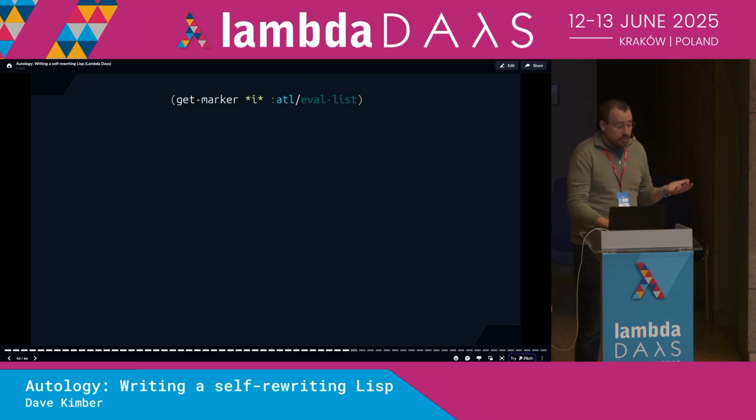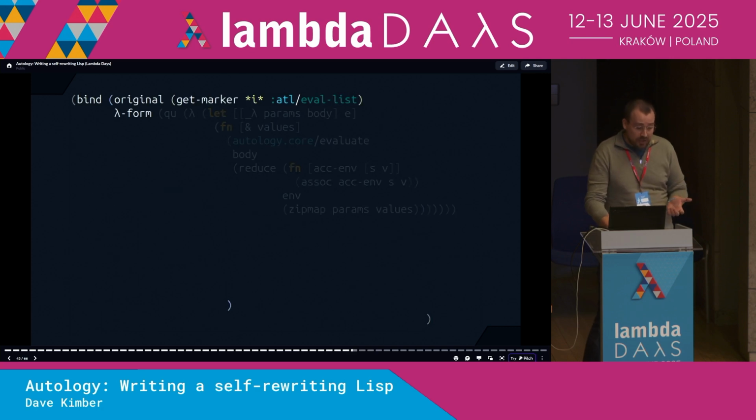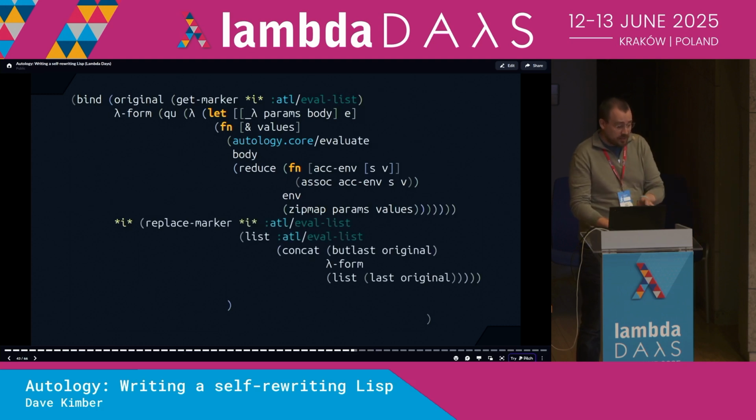So we're going to do that. We'll grab the eval list section and bind it to a variable original. We then define the new special form, a quoted list containing our test value, in this case just the lambda symbol, and our result expression, which is what actually handles creating a function. Then we're going to rebind I, replacing the eval list expression with a version where we splice in our lambda special form before that default expression at the end. And now we can immediately use this new feature.